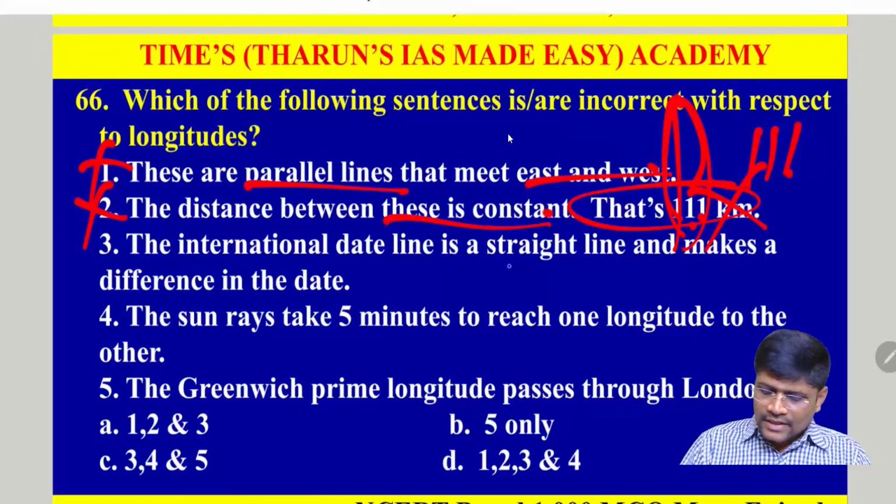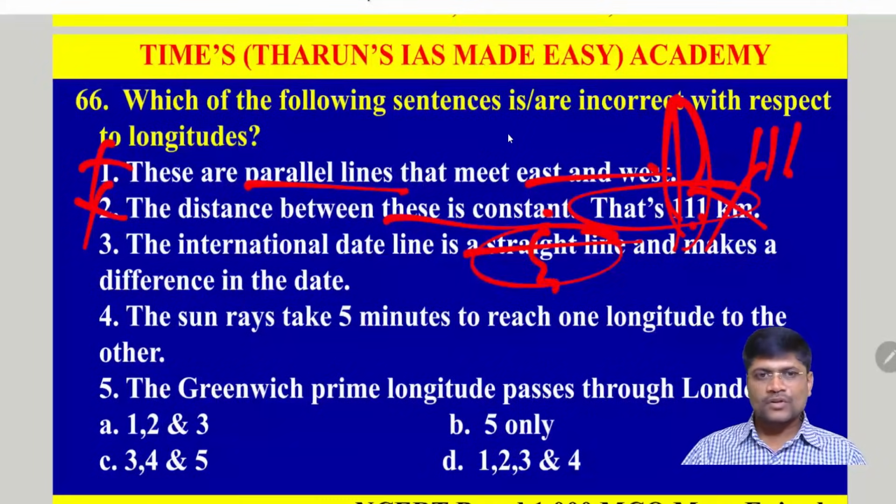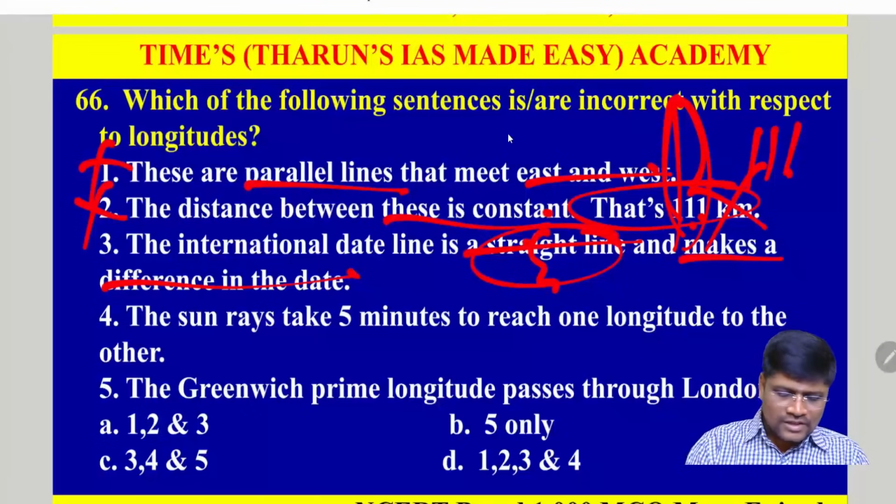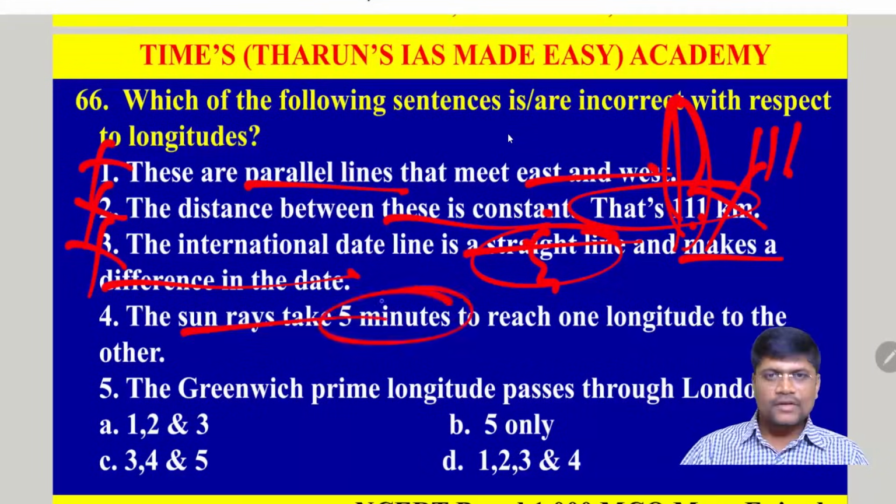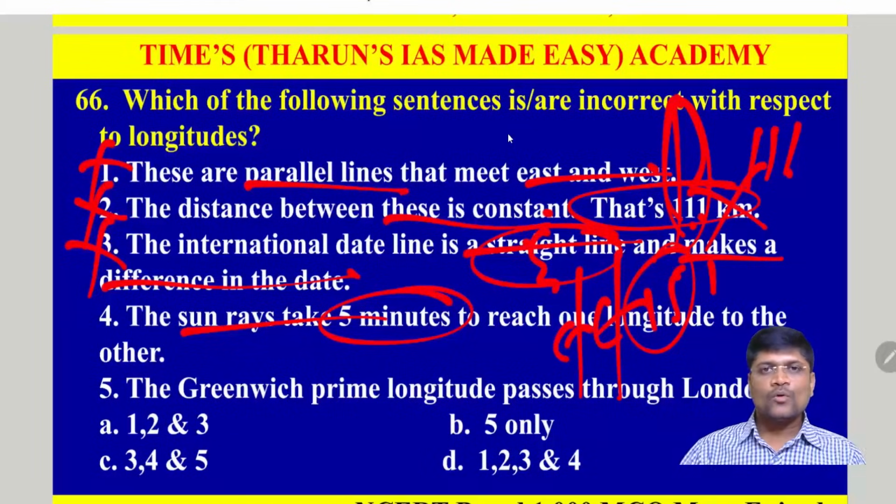The international date line is a straight line. It is not a straight line, it is in a zigzag way. Though it makes the difference in the date, it is drawn a bit zigzag. So the third statement is also incorrect. Fourth one, the sun will not take 5 minutes. It will take exactly 4 minutes to cross each longitude. That's why for every 15 longitudes, we have one local time zone. Okay.